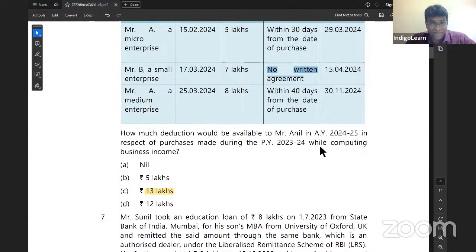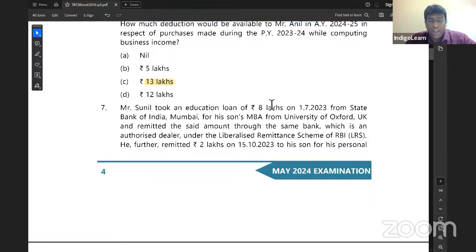Next point. Sunil took an education loan of 8 lakh rupees on 1/7/23 from State Bank of India, Mumbai for his son's MBA from University of Oxford, UK, and remitted the amount through the same bank, which is authorized under liberalized remittance scheme. In this case, my dear friends, whenever education loan is taken and that amount is remitted outside India on amount exceeding 7 lakh rupees, 0.5% TCS is charged.